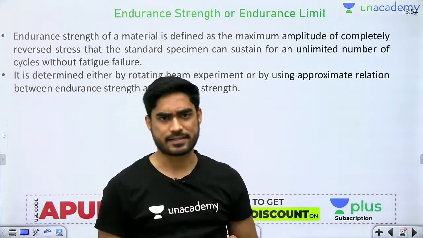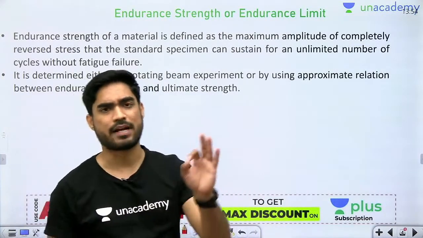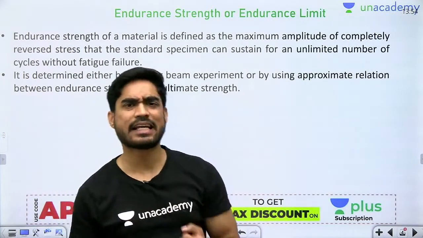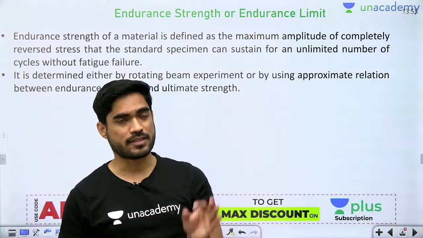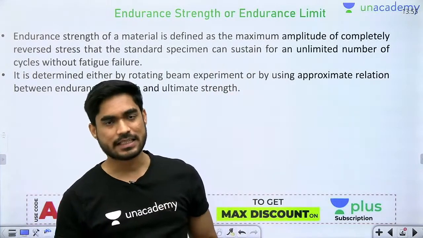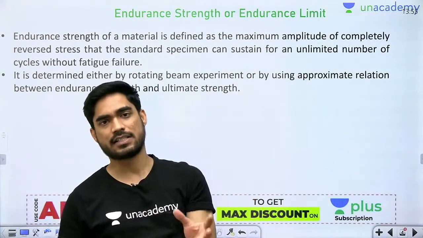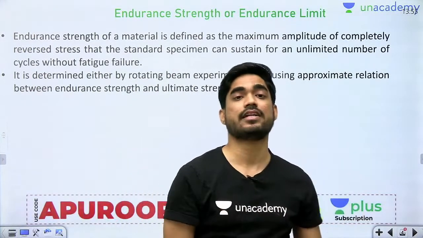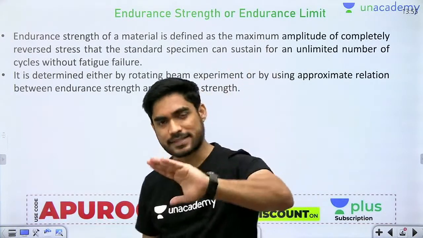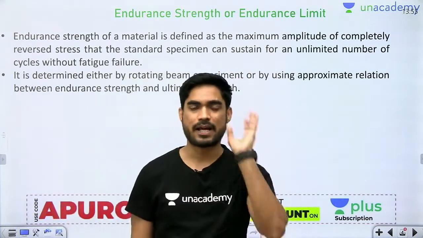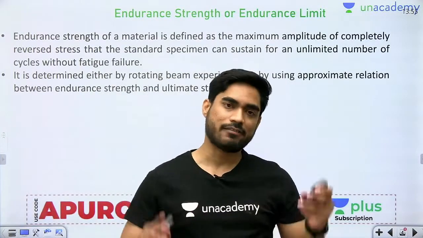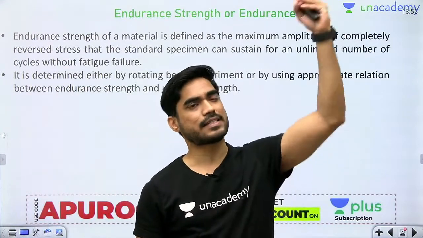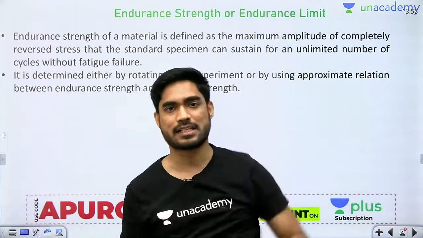Now let's reduce this stress. Let's say now I am applying only plus minus 450. So this time the number of cycles will obviously increase. If it can sustain 10,000 cycles of 500 megapascal, then it will sustain more cycles of 450 megapascal, right? So let's say this time the number of cycles is 50,000. Now I will reduce my stress further. Let's say this time I am only applying plus minus 400. So the number of cycles will increase to 1 lakh. Now I am again decreasing the stress, number of cycles are increasing. I am decreasing the stress, number of cycles are increasing.